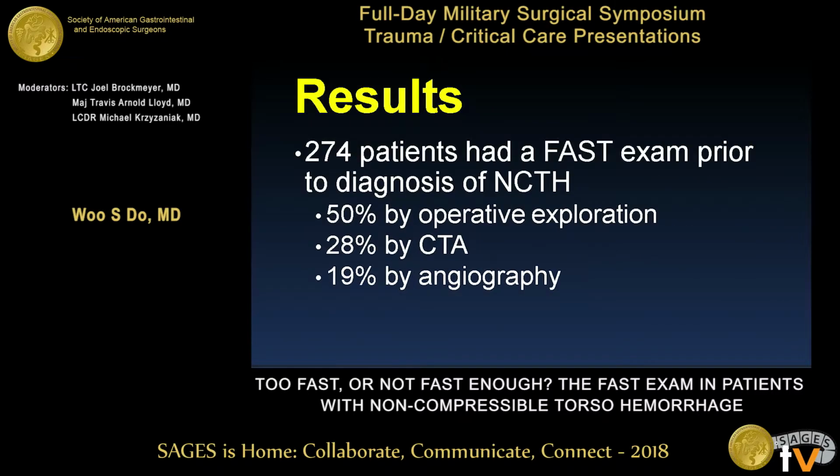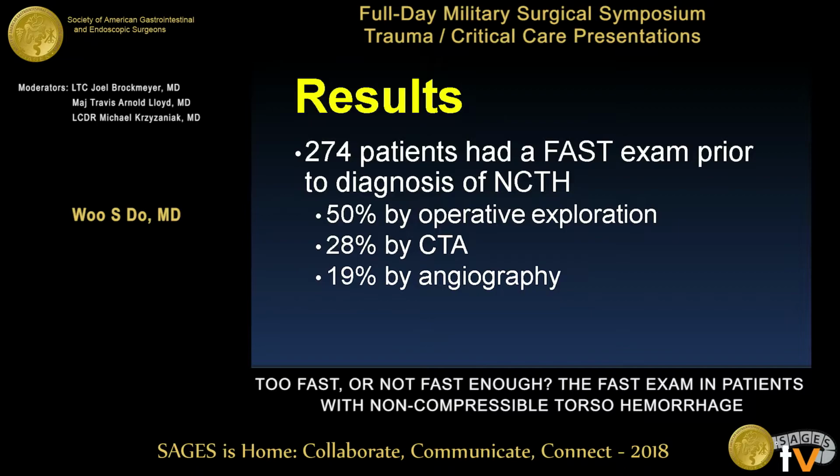Under this definition, we identified 274 patients that had a FAST exam prior to the diagnosis of NCTH. I'll stop to note here that if the FAST exam was intermediate or indeterminate or unknown, then we couldn't comment, so those patients were excluded. So these 274 patients had a true positive or a false negative exam.